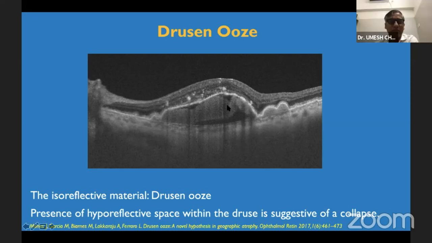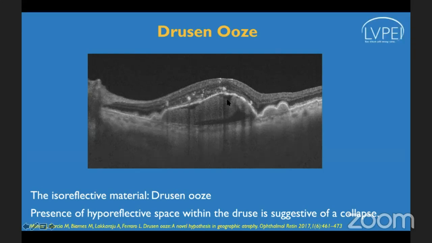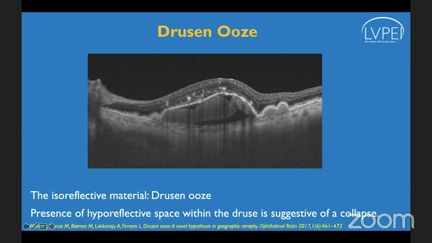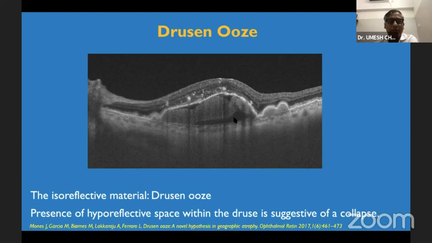We all know that the drusen consists of membranous debris within its substance, but at times there could be some amount of clearing within these debris, and it may manifest as hyperreflective dots on top of the RPE layer going into the sensory retina, and some iso or hyperreflective areas which represent collapse of the membranous debris within the RPE. So it is nothing but emptying of the PED components into the subretinal space and ultimately collapsing.